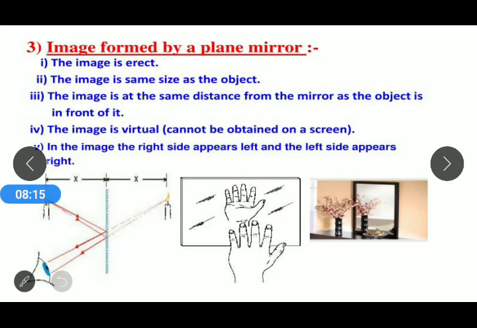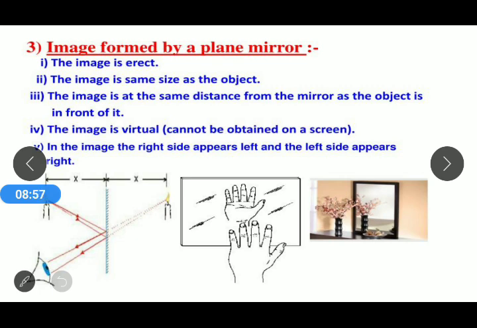Again, I summarize the properties of the image formed by a plane mirror. Number one, the image is erect. That means it is vertically straight. Two, the image is the same size as the object. Third, the image is at the same distance from the mirror as the object is in front of it. Fourth, the image is virtual. That means it cannot be obtained on any screen. Fifth, in the image, the left side appears right and the right side appears left. That is the lateral inversion property of a plane mirror. So these five properties we have discussed about the plane mirror.